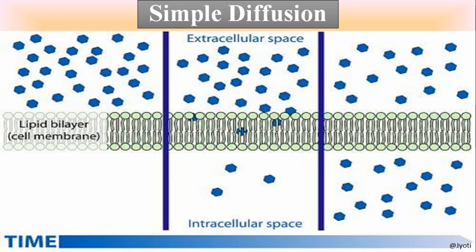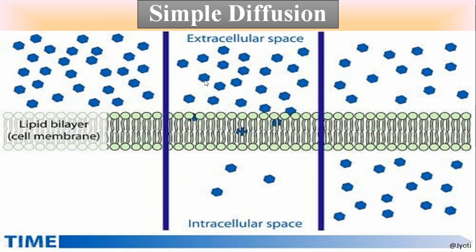Now here in the picture you can see this is a simple diffusion. The process is shown. So this is the cell membrane. The lipid bilayer cell membrane is there. Now you can see on the outer side of this membrane the molecule, a particular solute, is more in quantity, whereas inside the membrane it is present in less quantity.